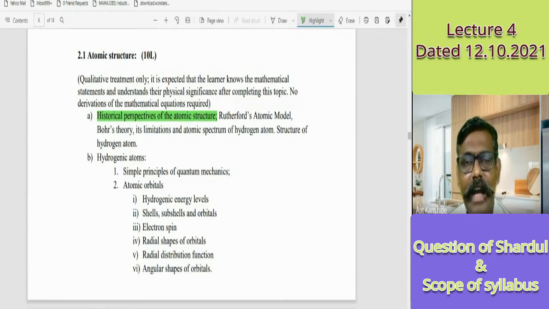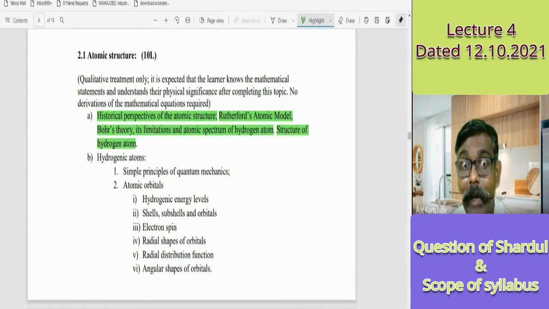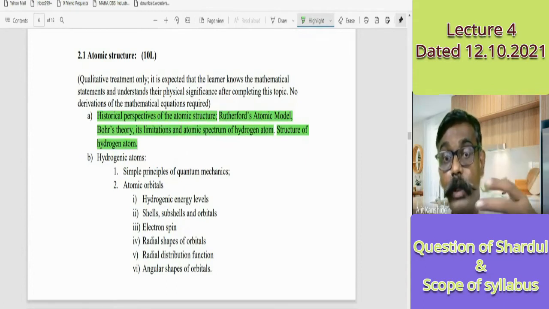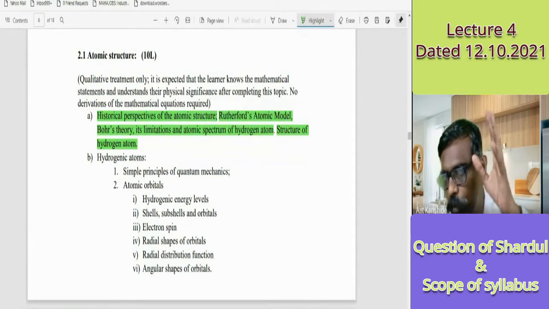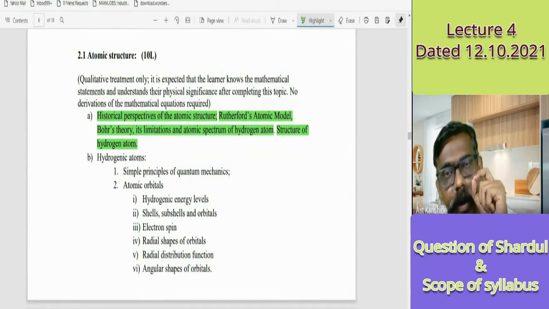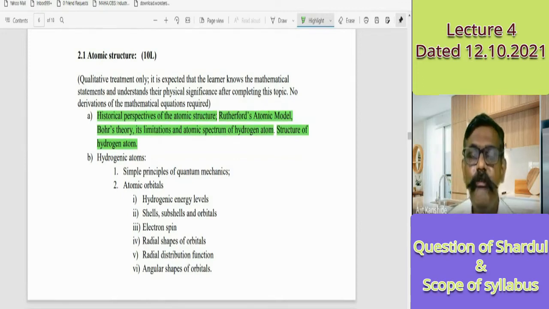Then the modern day started with the elucidation of the structure of the atom: Rutherford's atomic model by the gold foil experiment, the alpha particle scattering experiment, Bohr's theory and its limitations. Then the atomic spectrum came, which is explained by Bohr's theory, and the structure of hydrogen, of which we got an idea by means of Bohr's concept. Already you have studied that, but the perspectives are somewhat different. Already recorded videos are there. One by one, I will allot those videos.